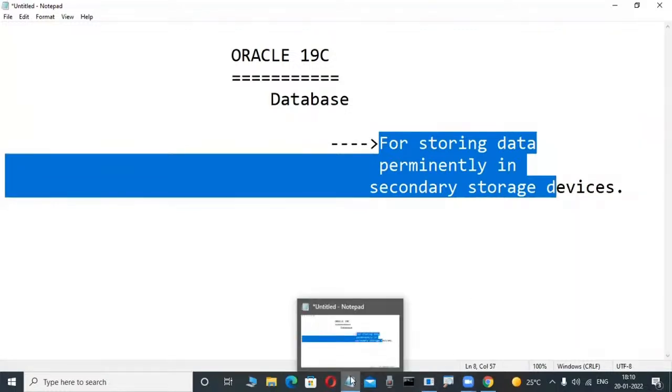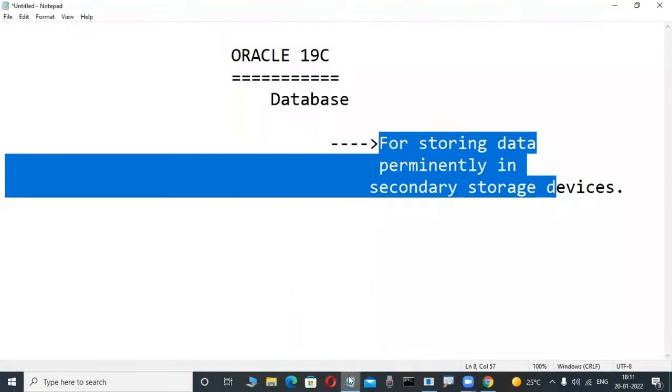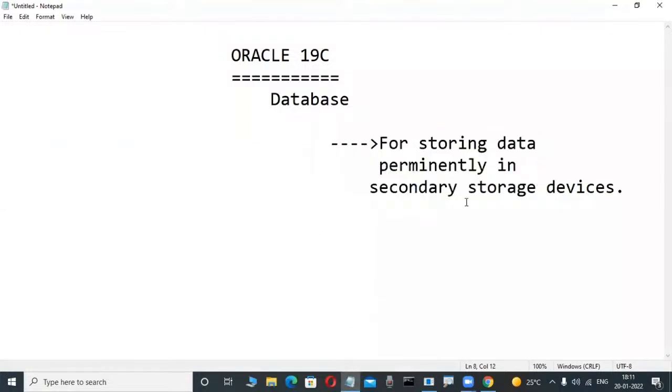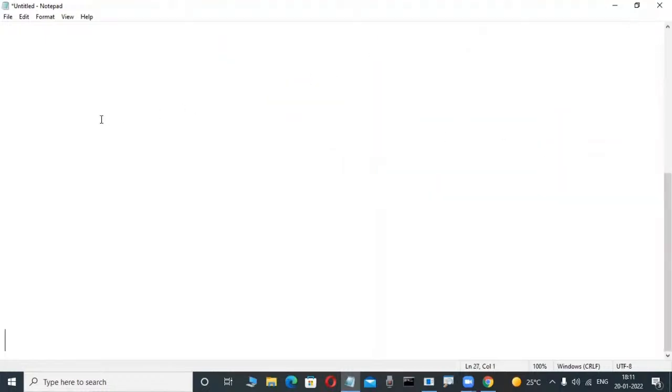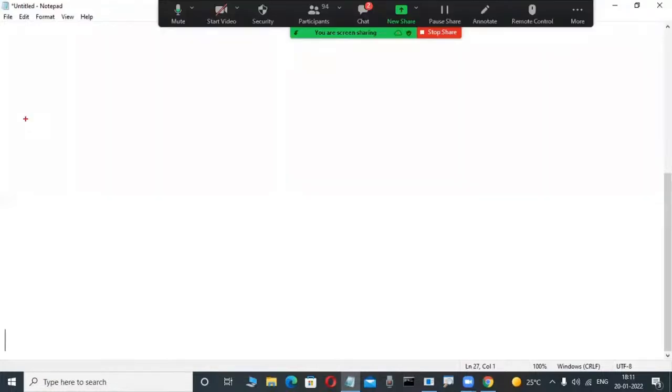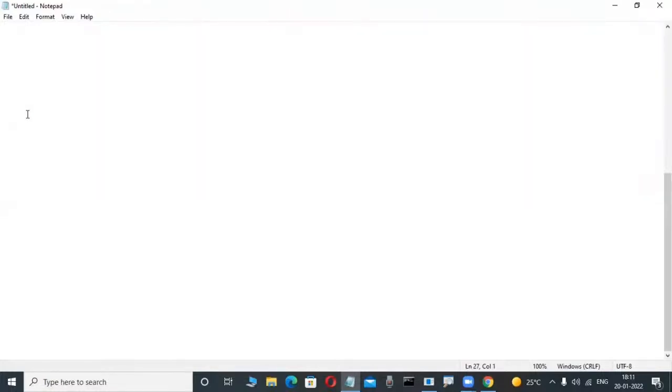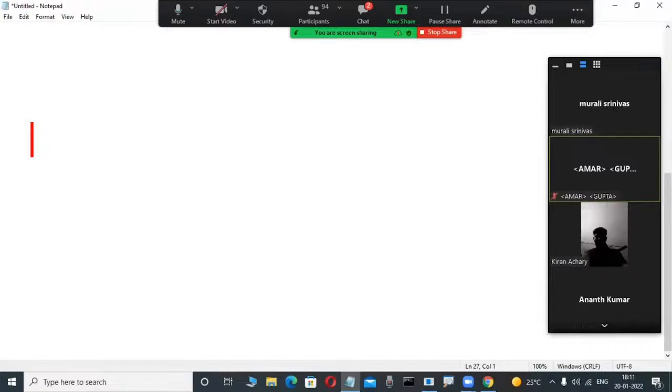Now slowly observe it here. Actually, so many database applications are there worldwide. 90% of these software applications depend on a database. Without a database, it is impossible to store the data. Now check it out. Suppose, for example, you are a first-time newcomer, a non-technical person, so it should be easily understandable. Every organization maintains a database. Okay, fine. For example, observe here. So many applications are there. One of the applications I'm taking.